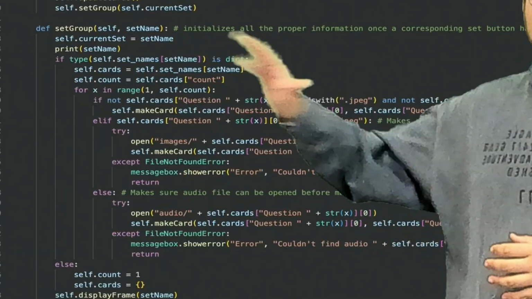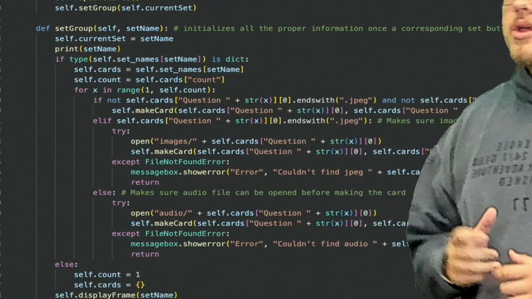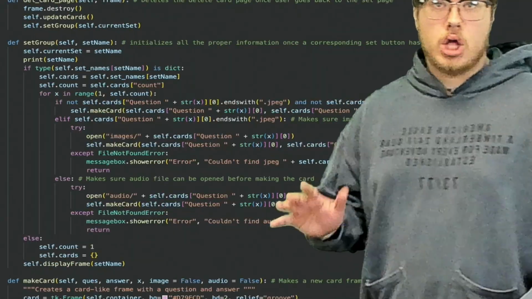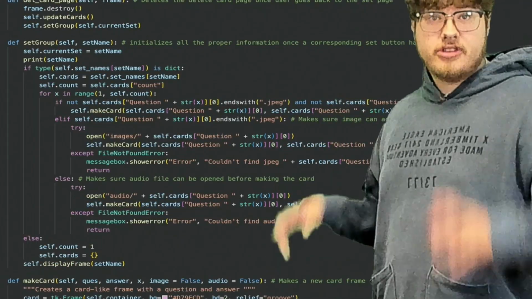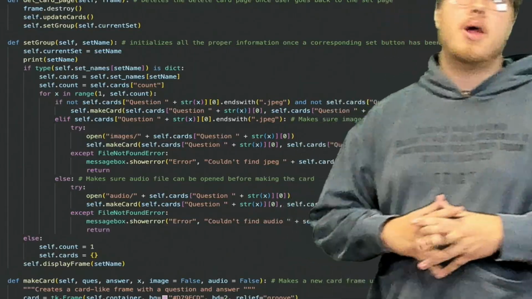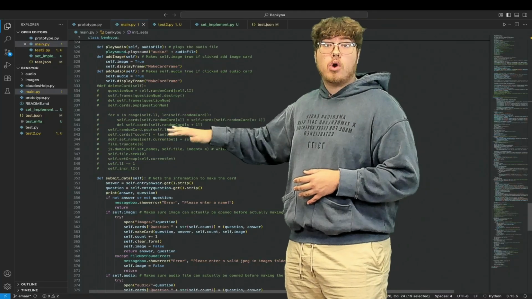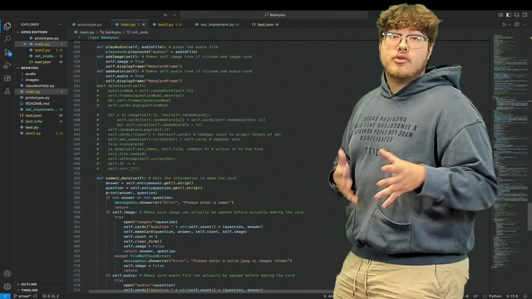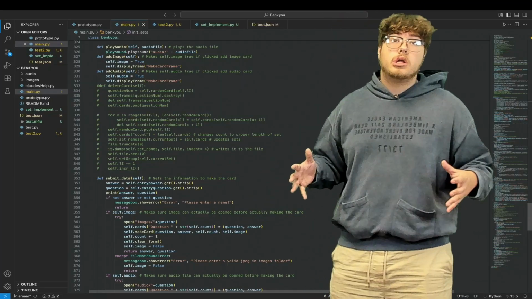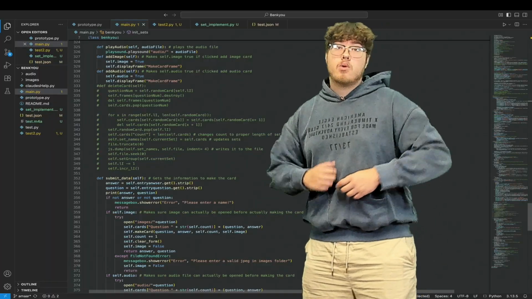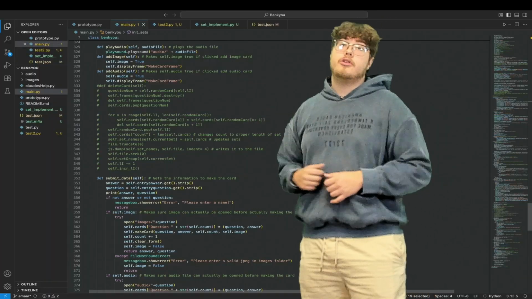Alright, people, we're setting groups together. And these groups make sure that our sets have all the data to display to you, people. People, we've got to make cards so you can put them in your sets to study, people. Because we want smart American people. All of this is ignorable code that we messed up on. We've got to be able to submit what you've made to put in a card. That's what we're doing here, people. We're taking your information and we're putting it into a card for you to study, people.